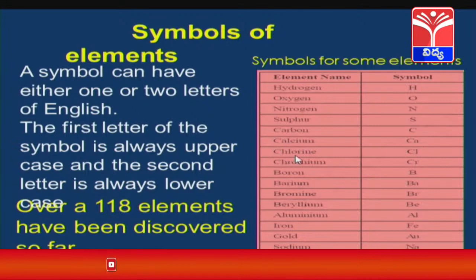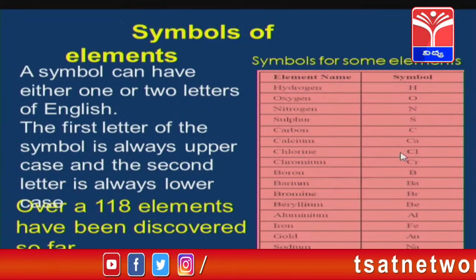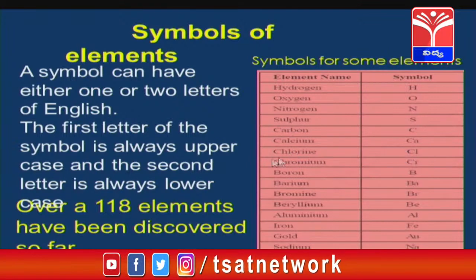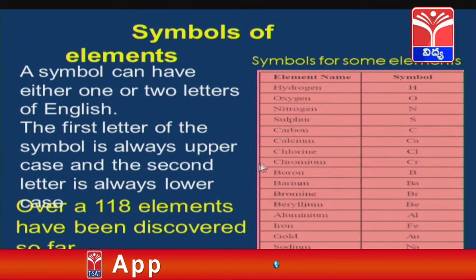Next, chlorine. The symbol of chlorine is Cl, C is capital and l is small. Chromium, symbol Cr. Boron, symbol B. Barium, symbol Ba. Bromine, symbol Br.